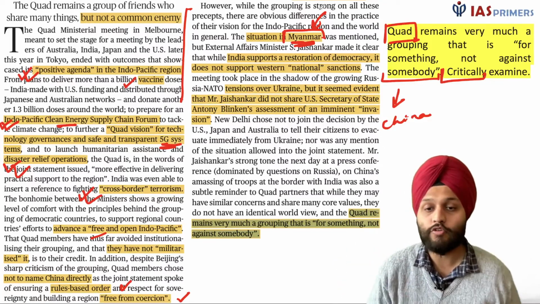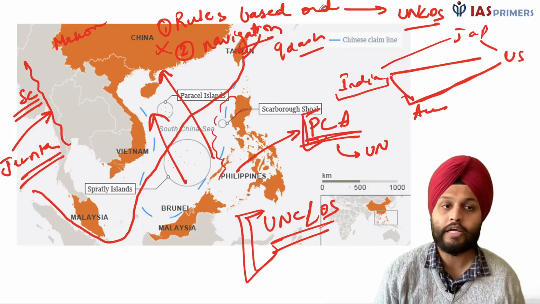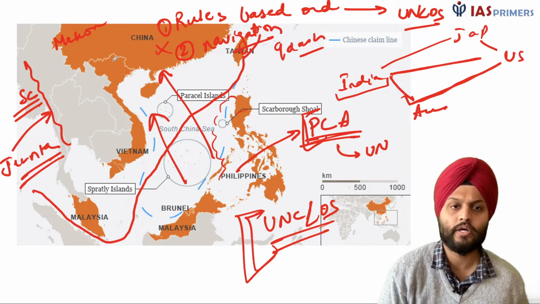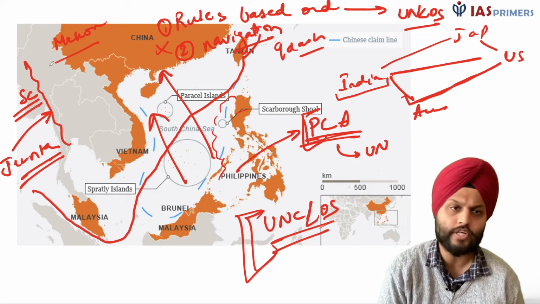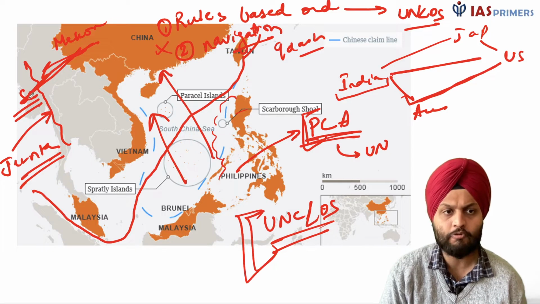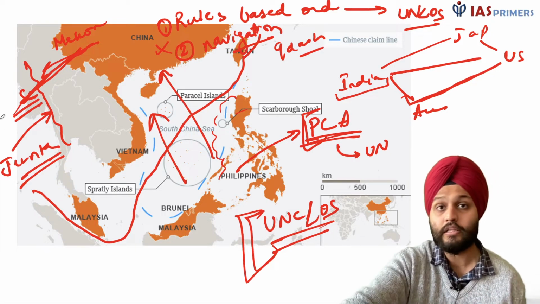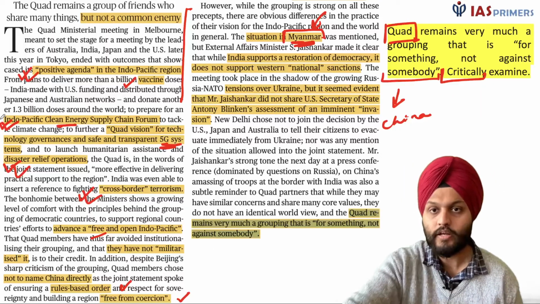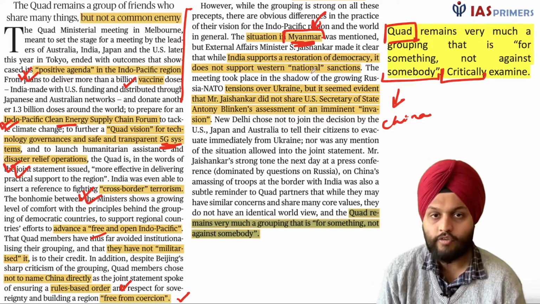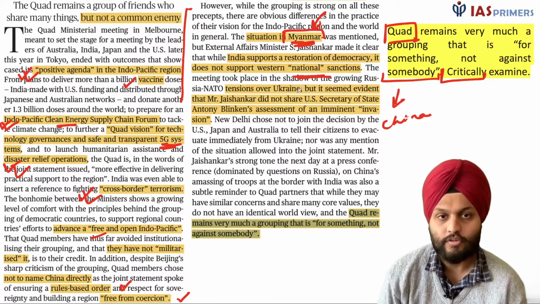And with Myanmar, what we see is, we do not like this, that if we cannot engage with the military government over here, then China gets an undue advantage, because China is anyways going to do it. So China is going to get their infra projects done, and it will enter into the Indian Ocean region, which is detrimental to India's interest, right? So this is not acceptable. So India is not in favor of this West-led sanctions.